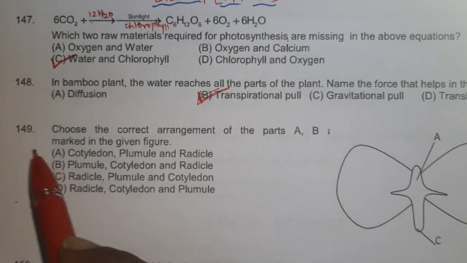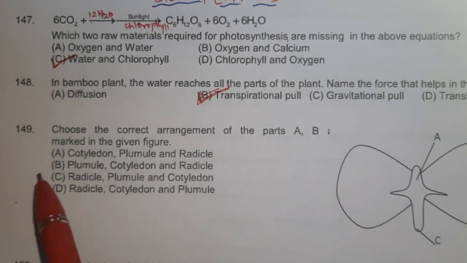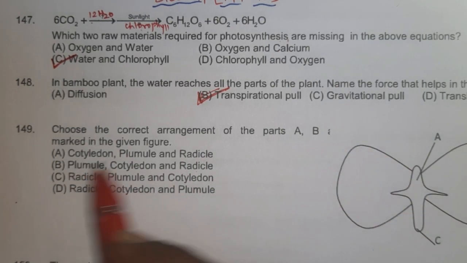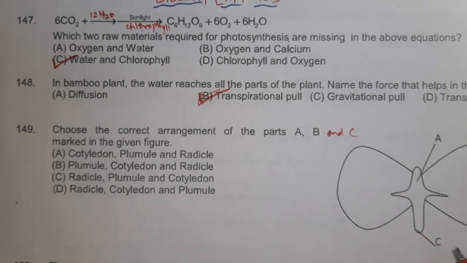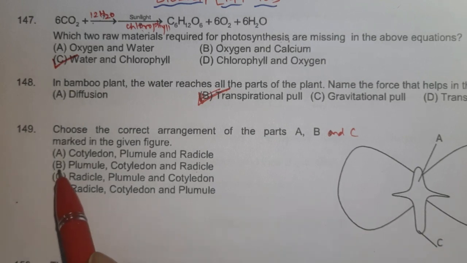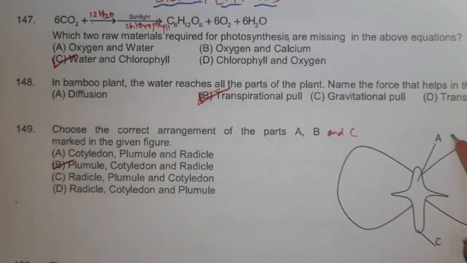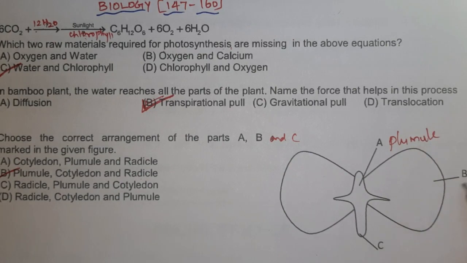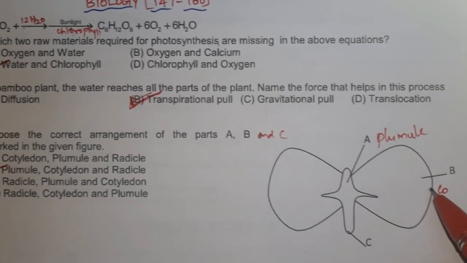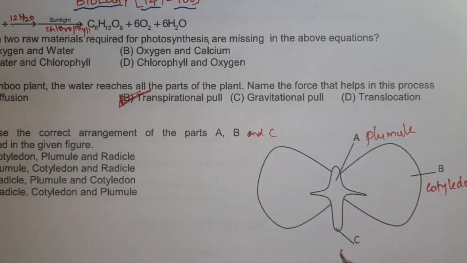Question number 149. Choose the correct arrangement of the parts A, B and C marked in the given figure. So we will mark the parts. Option B is the right answer for this. A represents plumule, then B represents cotyledon, then C represents radicle.